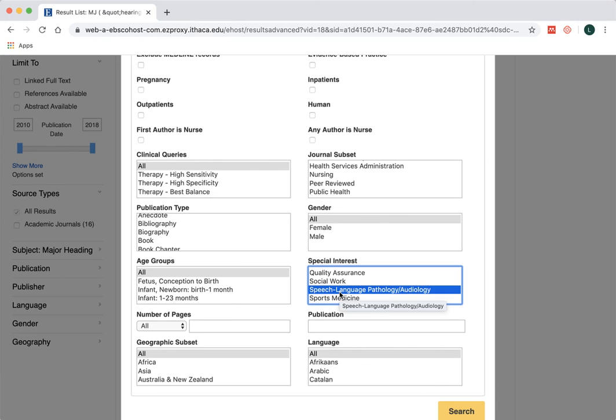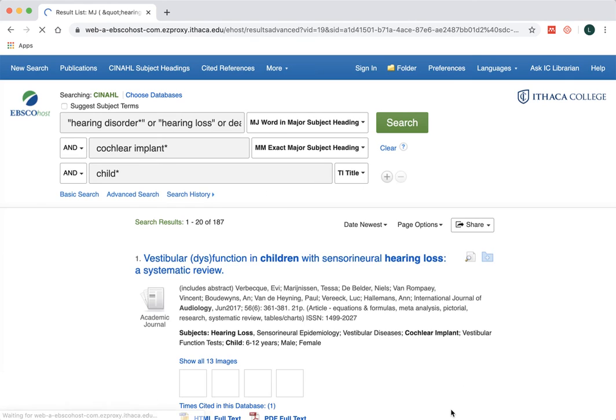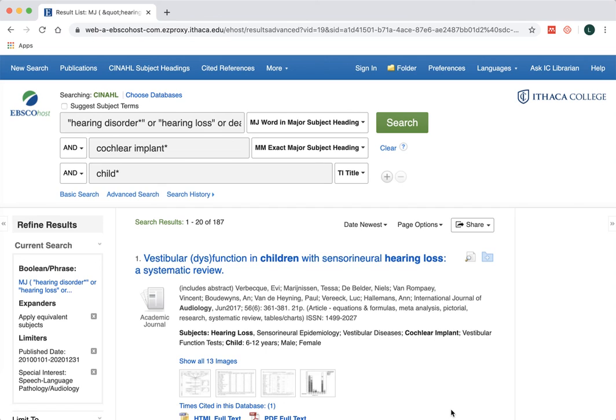And so what that's doing, if I were to select that, it's supposed to be bringing up articles that are published in journals that focus on this interest area. I don't know that it works so great, but it is there, and I just wanted to mention it to you that that's something that you could play around with and see what happens. Our topic here is clearly very directly related to the special interest group of hearing and cochlear implants. But if we were doing a different search on, let's say, traumatic brain injury, then limiting to that special interest might be really interesting to see what sort of articles come up.